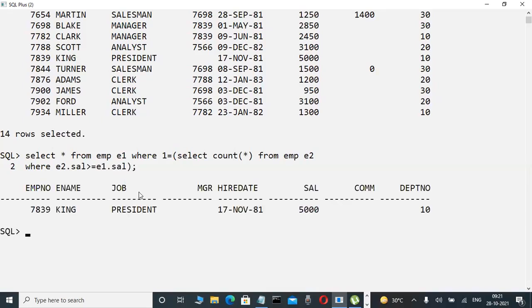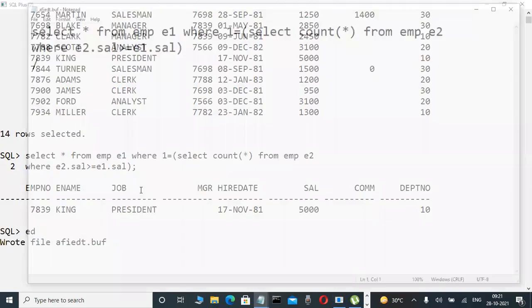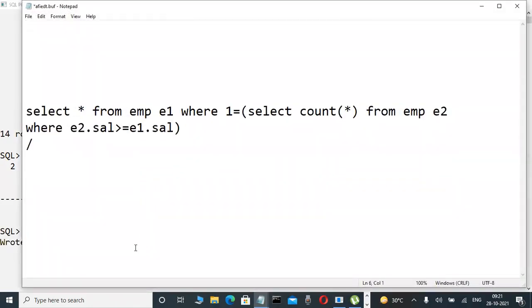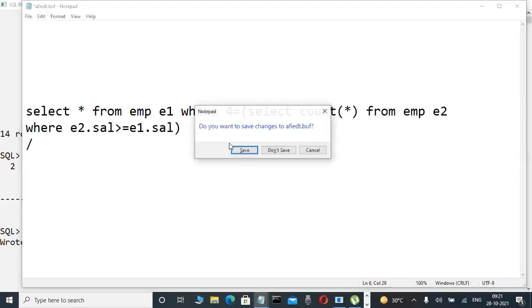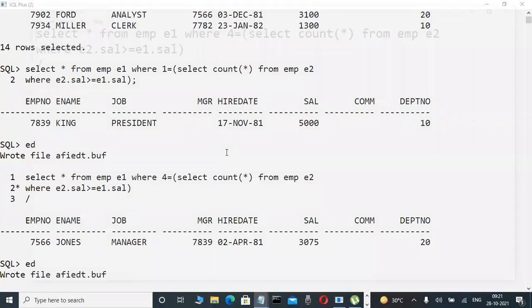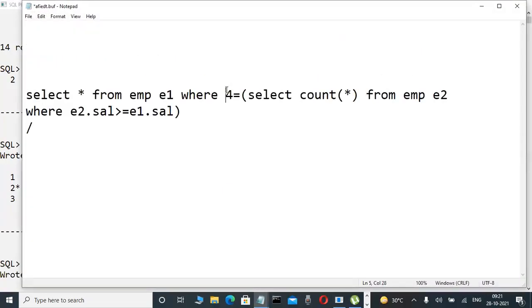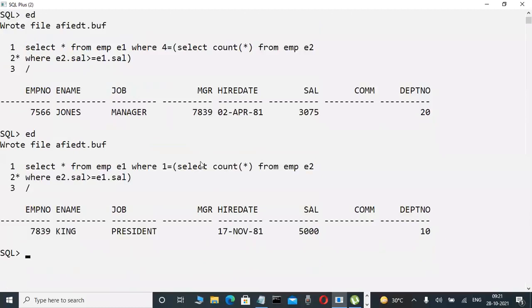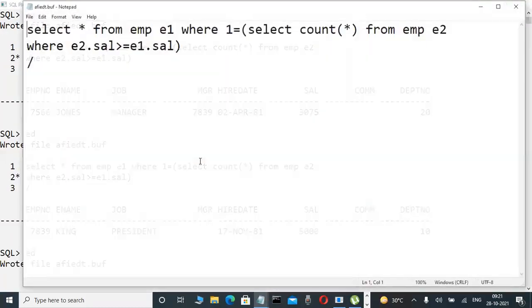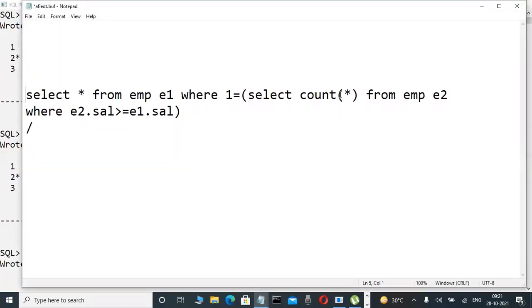Check it out. First highest salary means 1. Second highest salary means 2. Third highest salary means 3. Fourth highest salary means 4. Fifth highest salary means 5. Like this only we are using. Okay, first highest salary means 1. Like this, the first highest salary will display. Again, second highest salary means 2, third highest salary means 3. Like this only, there is some concept.